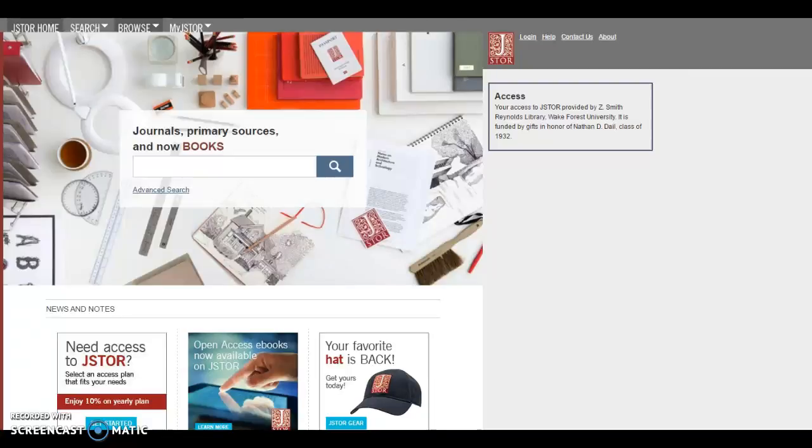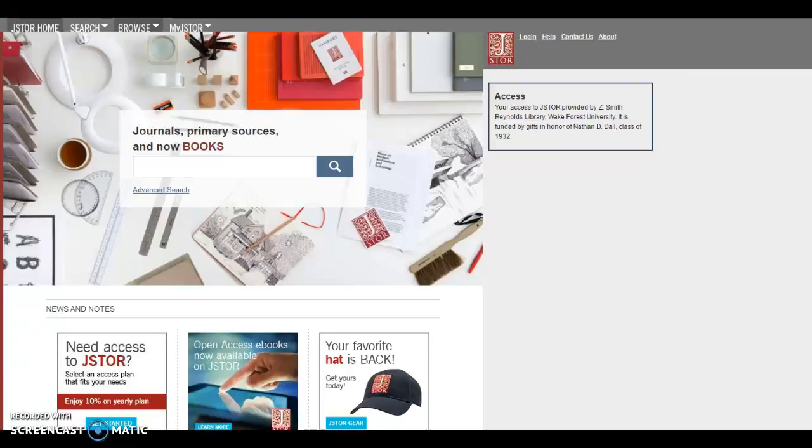JSTOR is a not-for-profit service that helps scholars, researchers, and students discover and build upon a wide range of content on a trusted digital archive of more than 1,000 academic journals and 1 million primary sources, according to their site. The range of content on JSTOR is massive, from the late 19th century to present times. And the scope is also massive, with over 50 academic disciplines covered, including arts, business, economics, history, humanities, law, medicine, science, mathematics, and the social sciences. So quite a lot to look through.